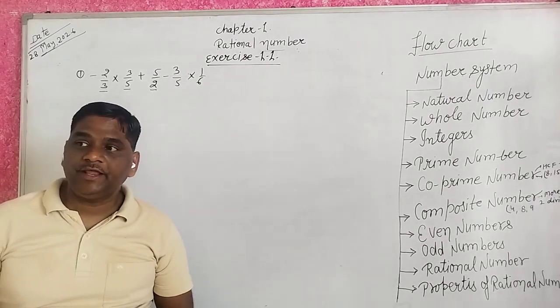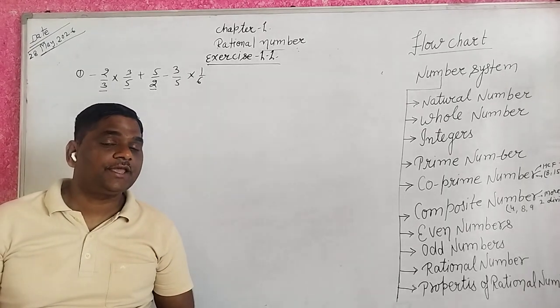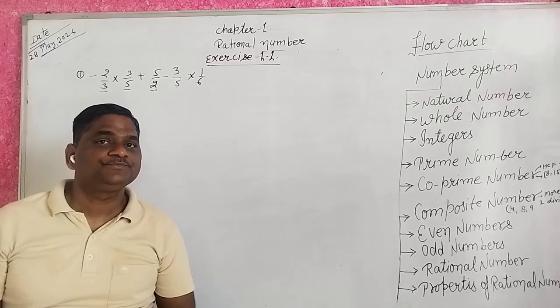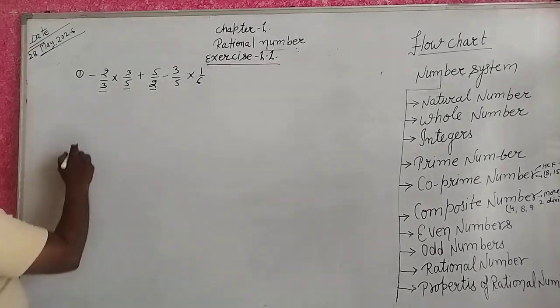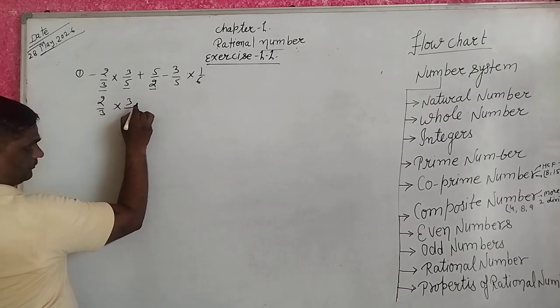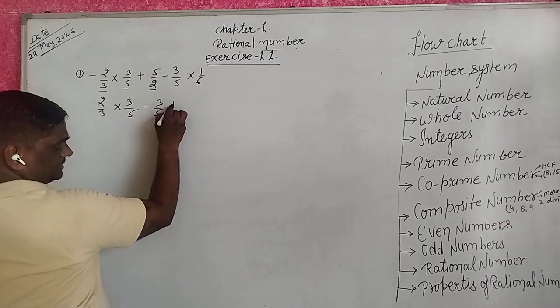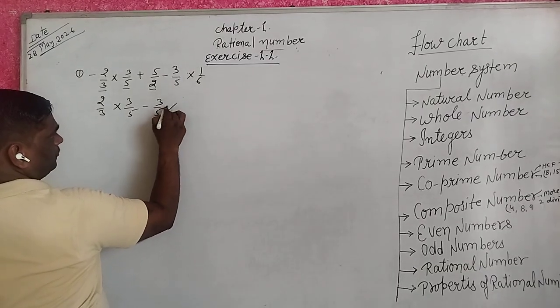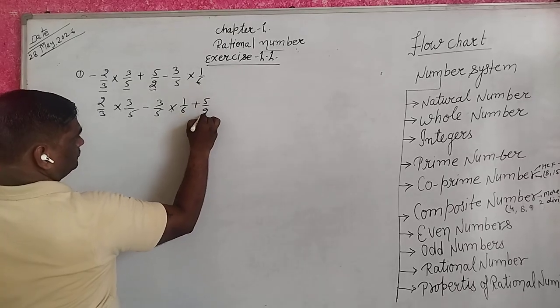We know that when you have been given three numbers, then we use the associative property here. Which property do we use here? Associative property. So 2 upon 3 into 3 upon 5 minus 3 upon 5 into 1 upon 6 plus 5 upon 2.